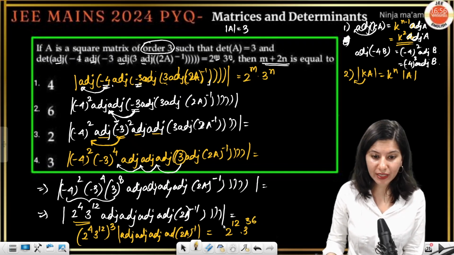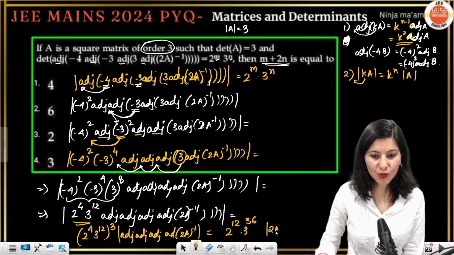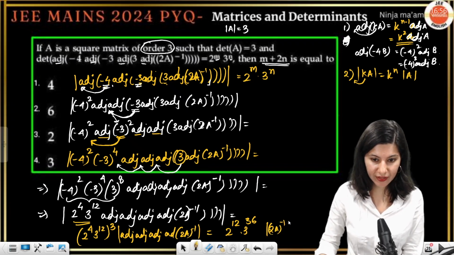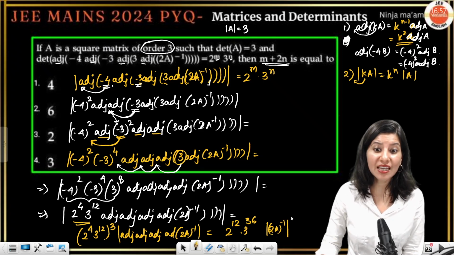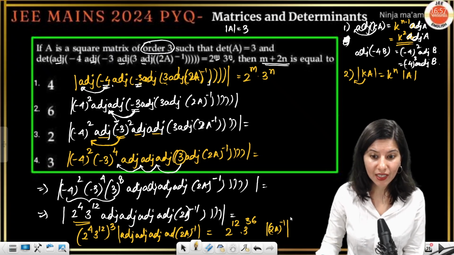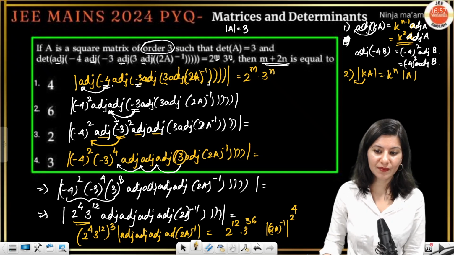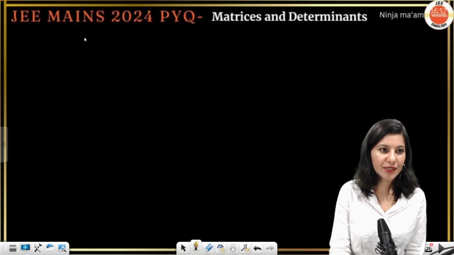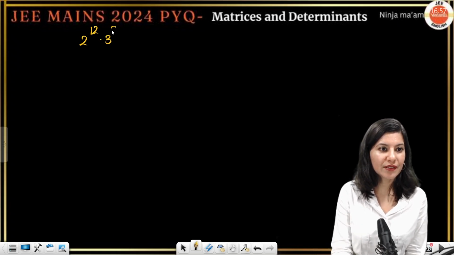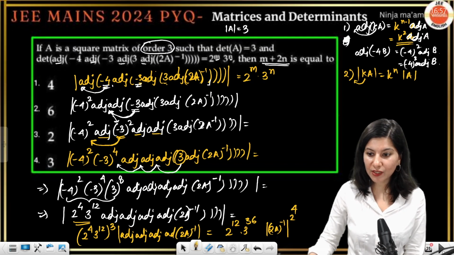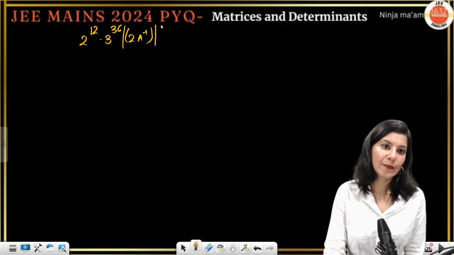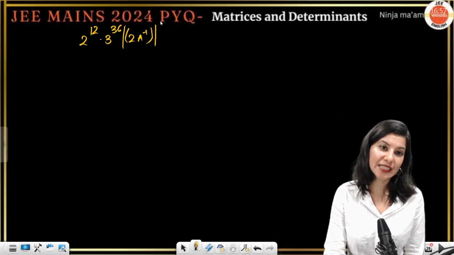And we are having 4 times adjoint. So you know that 4 times adjoint. So determinant 2A inverse is already here. Power will be n minus 1 raised to power k. 3 minus 1, 2 raised to power 4. Okay. So this is 2 raised to power 12, 3 raised to power 36. 2A inverse ka determinant is there, and the power is 2 raised to power 4. So that is going to be 16.